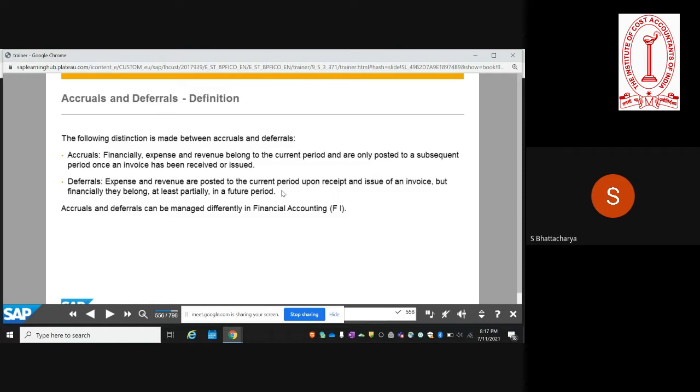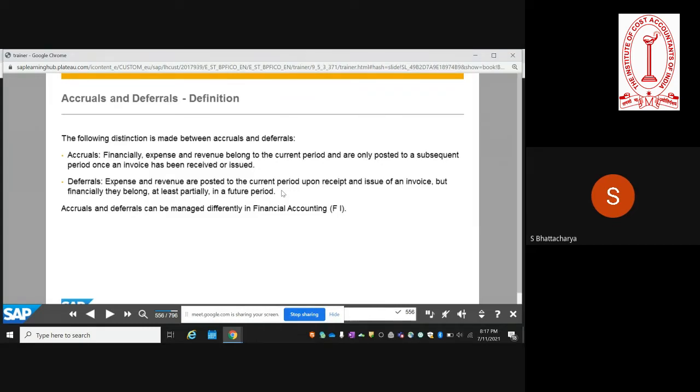For example, you have incurred a cost, you've got an invoice for a particular expenditure for a service, and that service will be rendered in a future period. For this period, you are of course booking the invoice, but you may decide to split the expense over the number of future periods for which you are receiving the benefits.